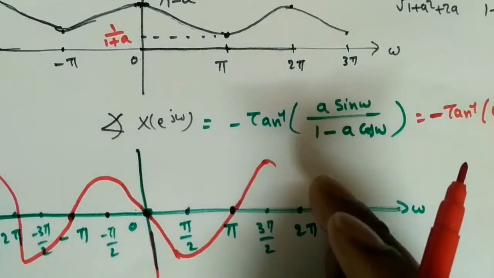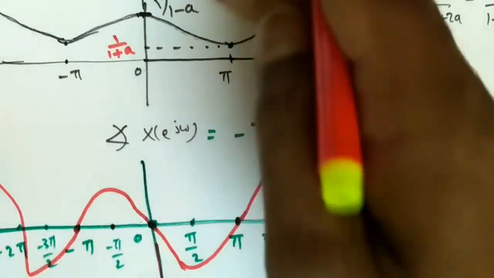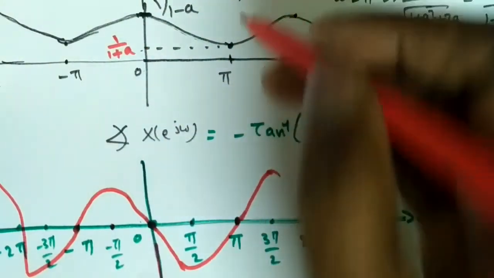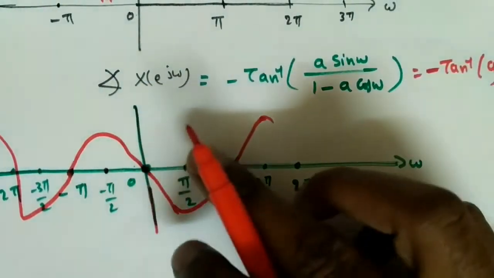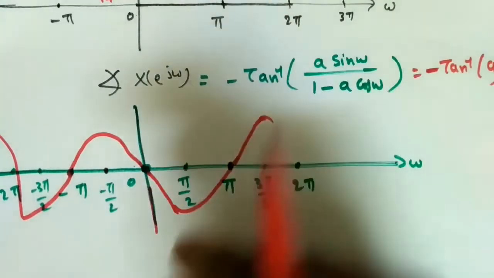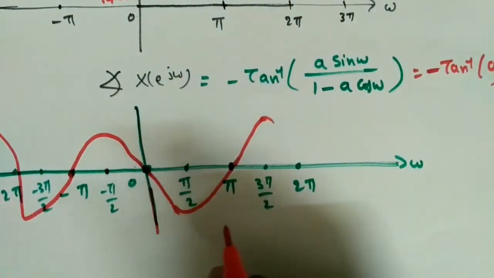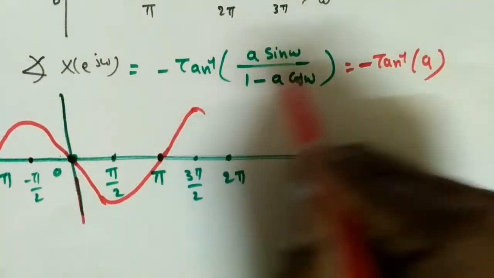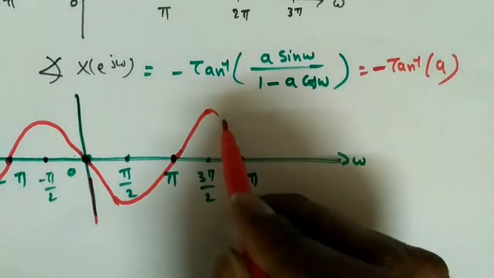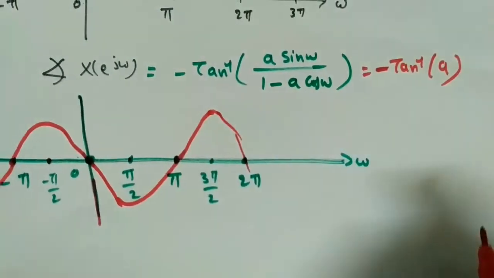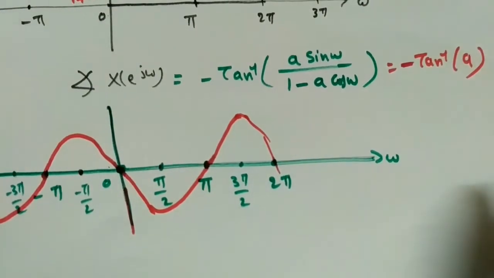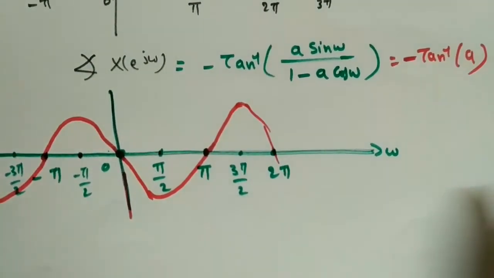So for a less than 0, we may get the opposite. This will be down, this will be up. Here also, this will be down, this will be up, etc. So you try to solve that one. We just need to substitute omega values, pi, 2 pi, etc. Again at 2 pi we'll get 0. So these are the waveforms of this discrete-time Fourier transform, right?